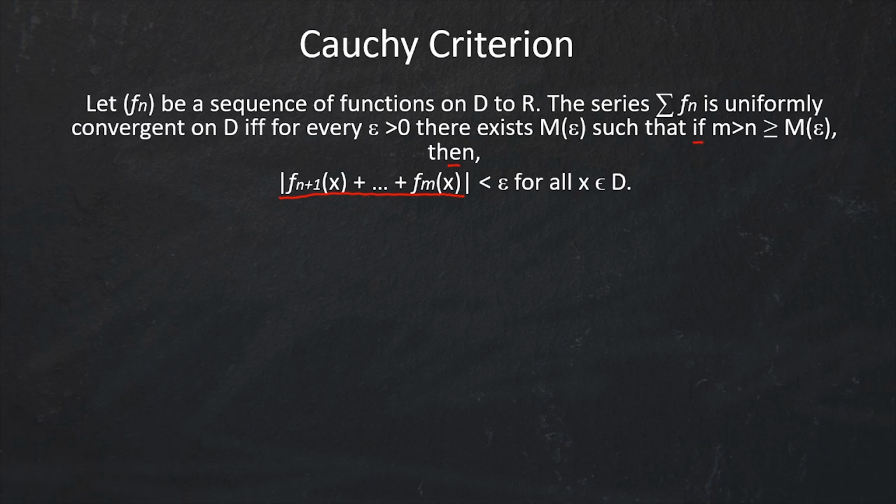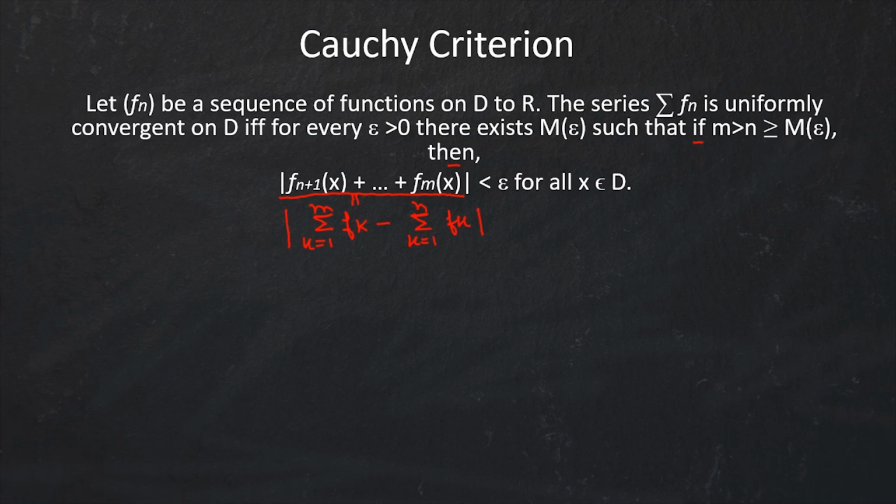What is this thing? This is basically the modulus of sigma fk, k running from 1 to m, minus sigma fk, k running from 1 to n. When this is less than epsilon, then sigma fn is uniformly convergent on D.